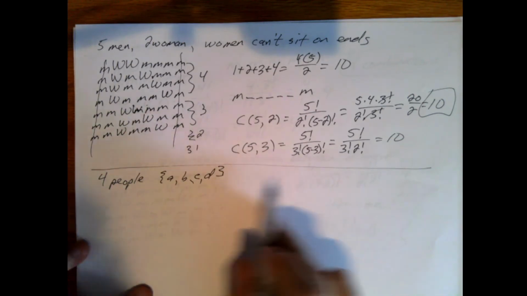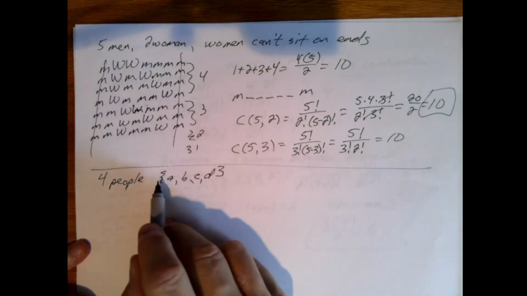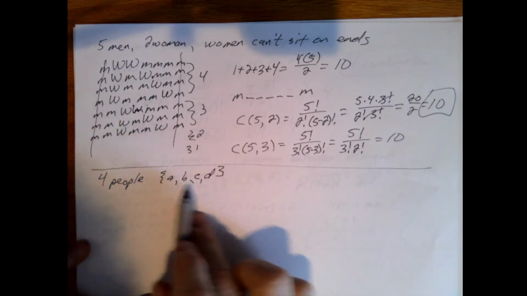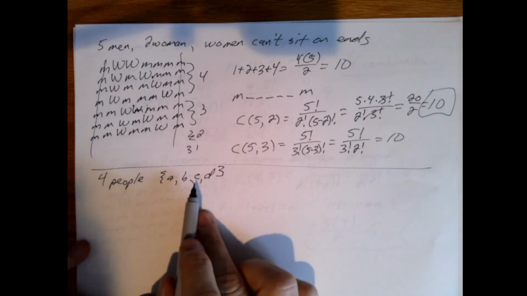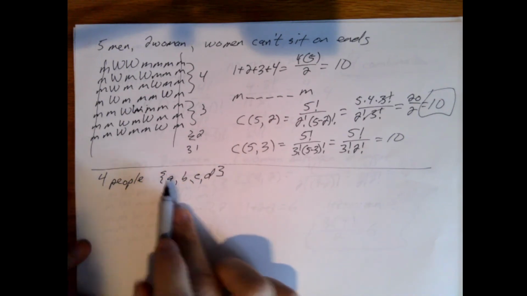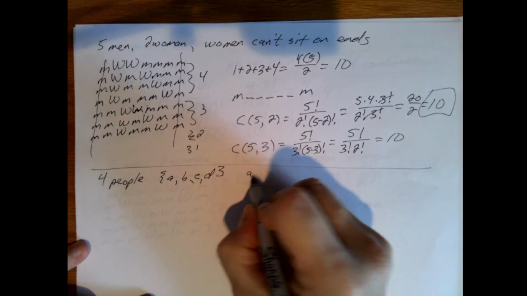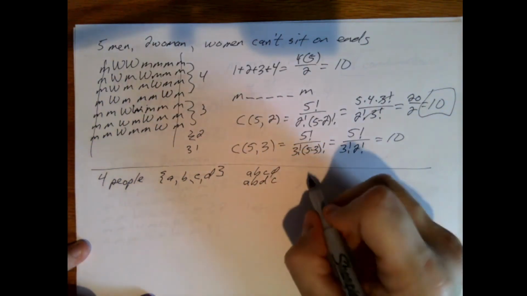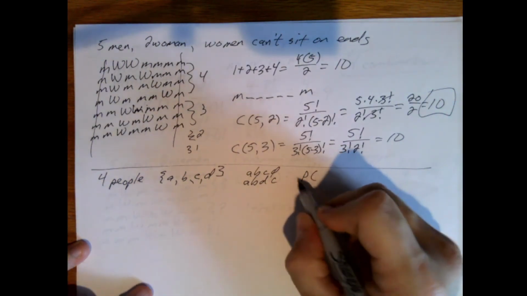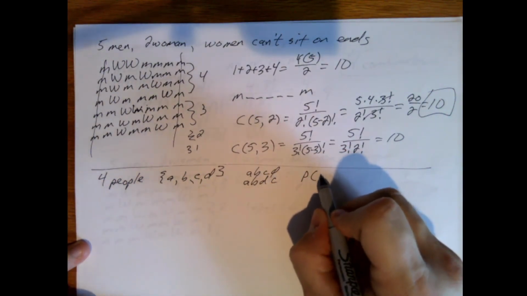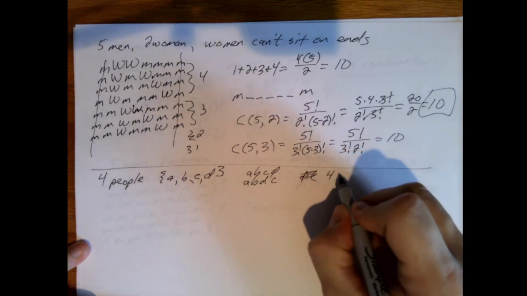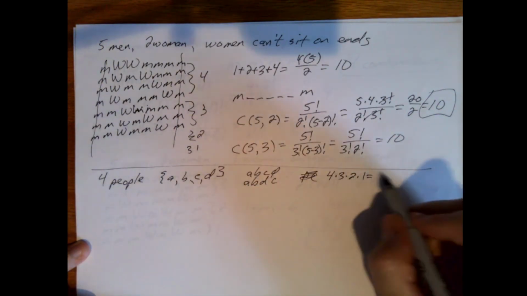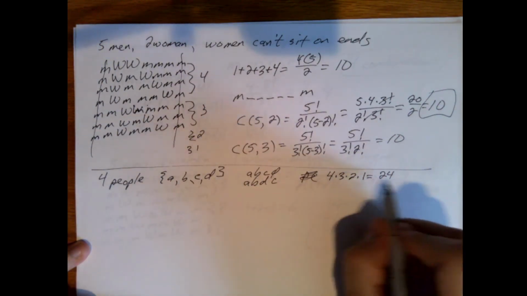Now, if they were sitting in a row, like a bench, if I said how many different arrangements are there, if we're only talking about all 4 people sitting in the row and we're talking about combinations, there's only one combination because we're using up all the people, right? But if we're talking about permutations, you could have A, B, C, D, and A, B, D, C, and so forth. So for permutations, this ultimately would be 4 times 3 times 2 times 1, right? Which would be the 24, because that's 12 times 2.